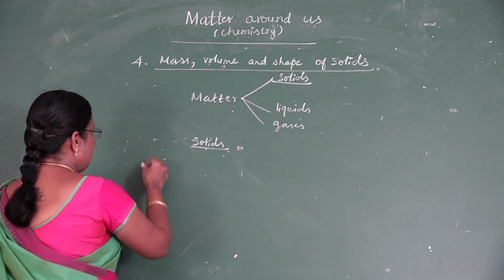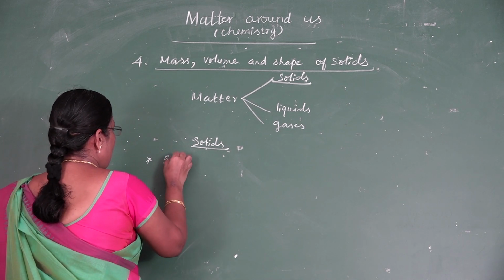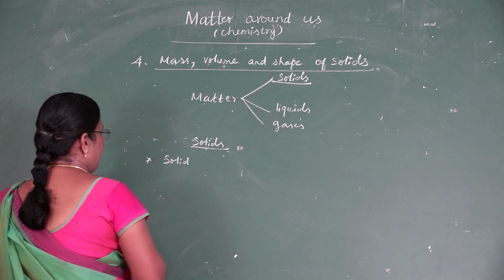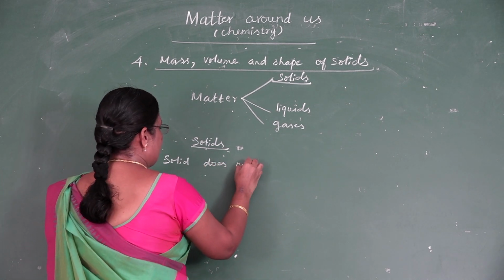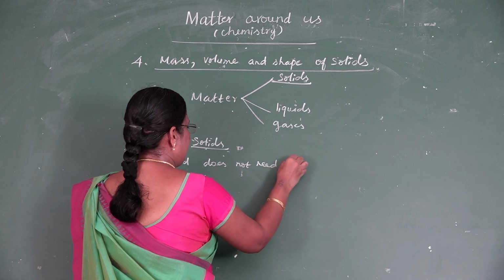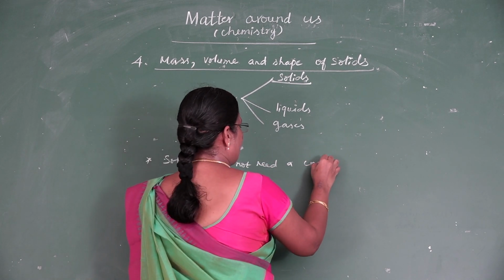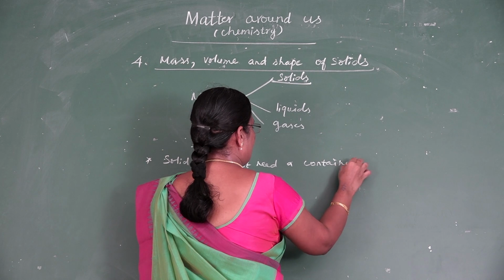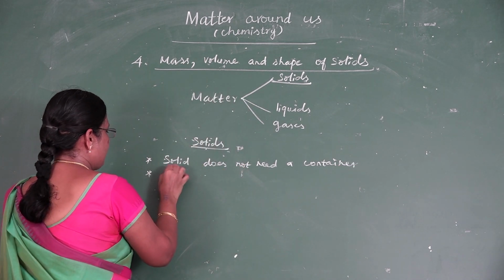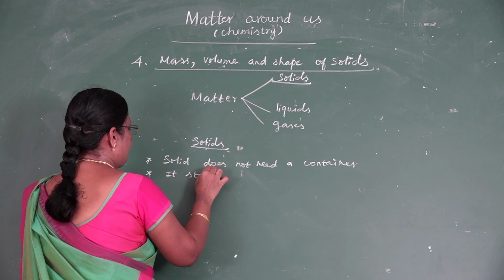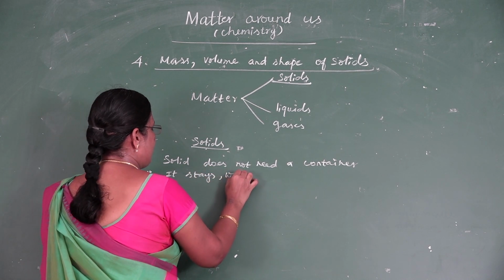Because a solid does not need a container. It stays where it is.